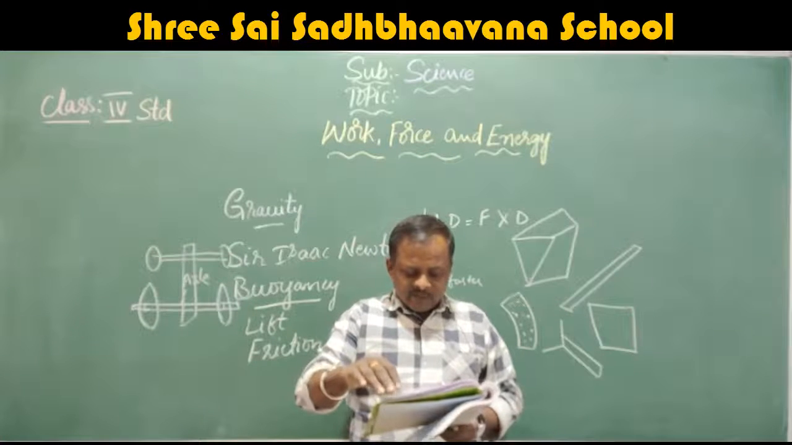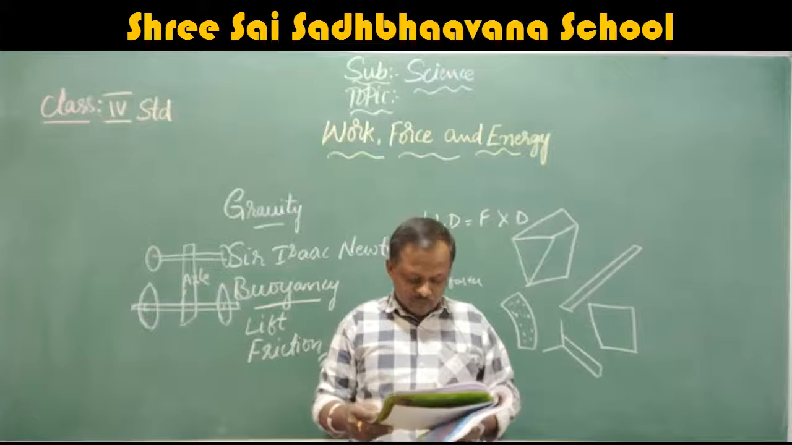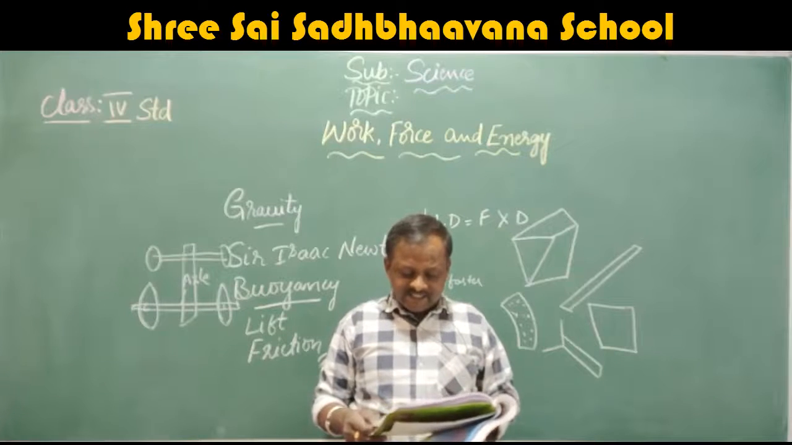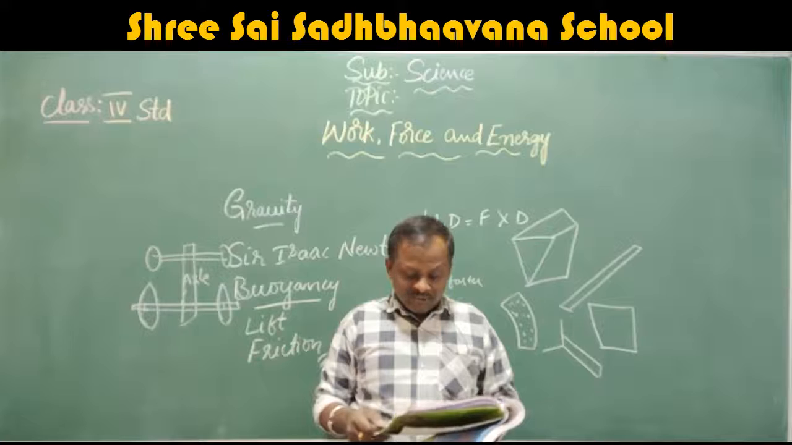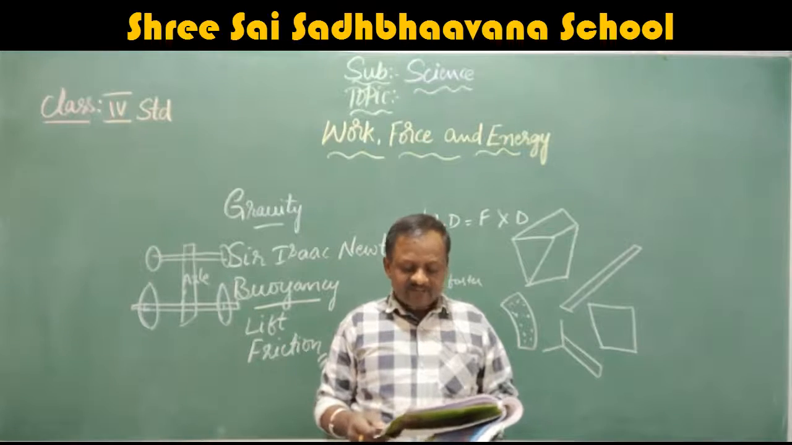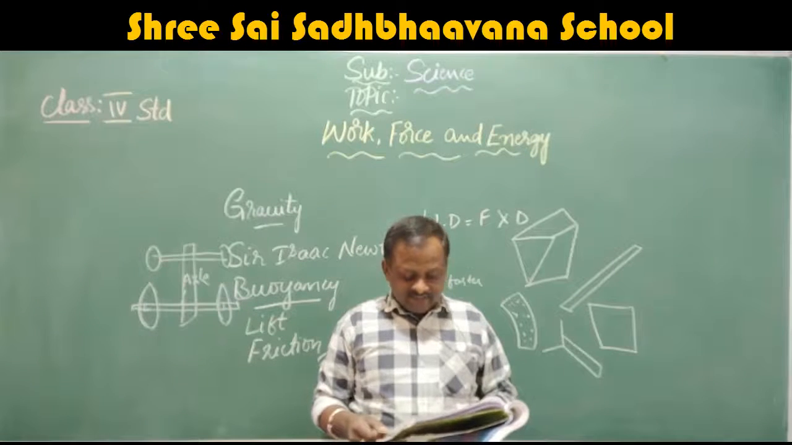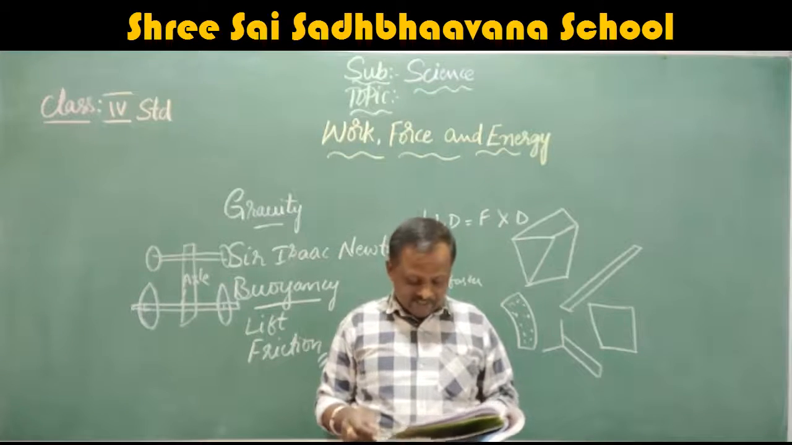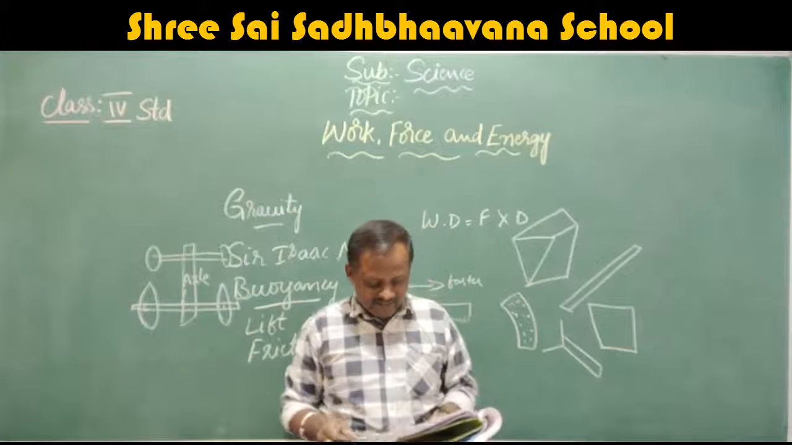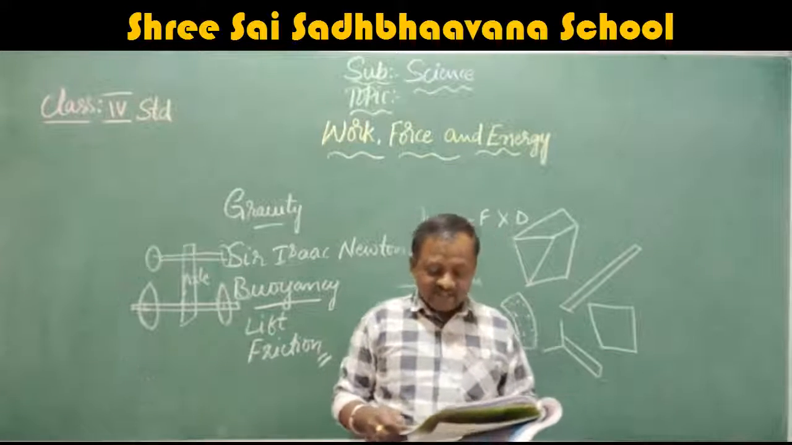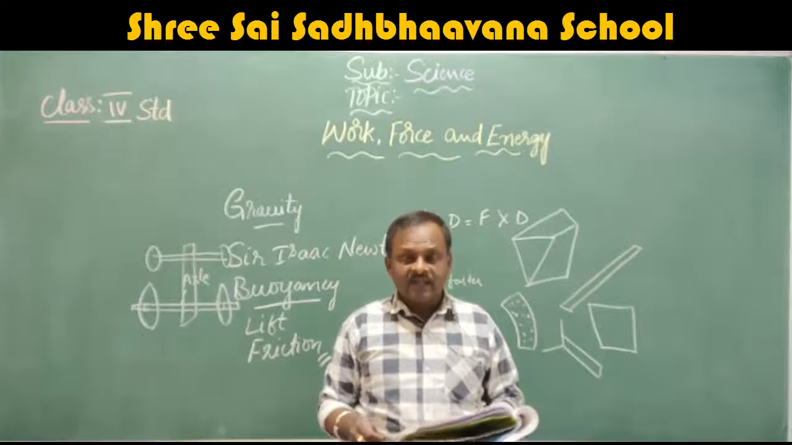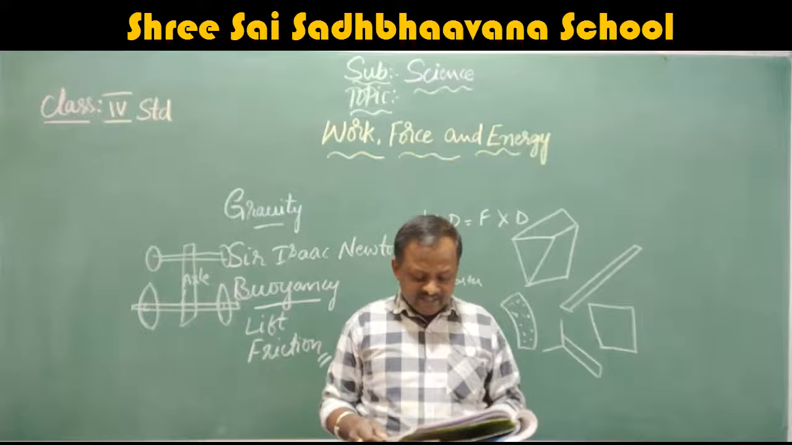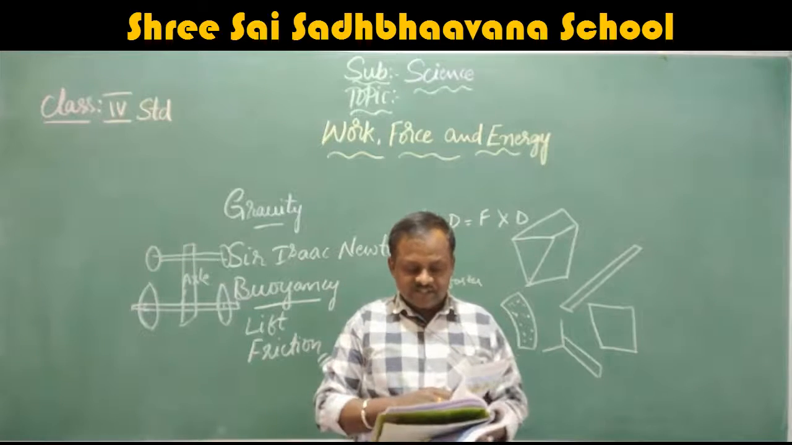Let us summarize. A pull or push acting on an object is called force. Some of the forces in nature are gravity, friction, buoyancy, etc. Machines make our work easier. There are different types of simple machines like an inclined plane, screw, etc. The ability to do work is called energy. Energy exists in various forms, that is heat, light, sound, electrical, mechanical and chemical. The sun, wind and water are sources of energy.